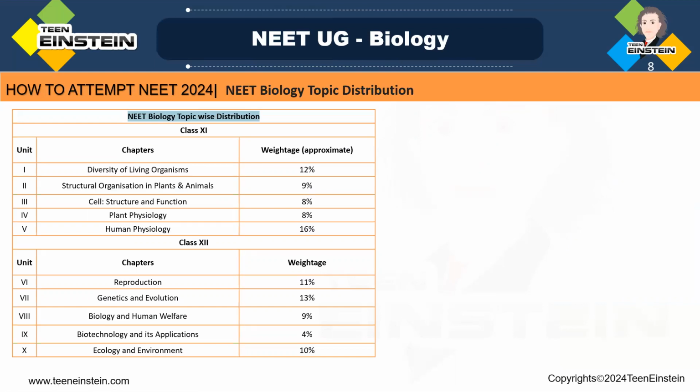So that special emphasis or importance we have to give for this biology subject. So total of 100 questions are asked from the NEET exam, with 50 questions from botany and zoology.